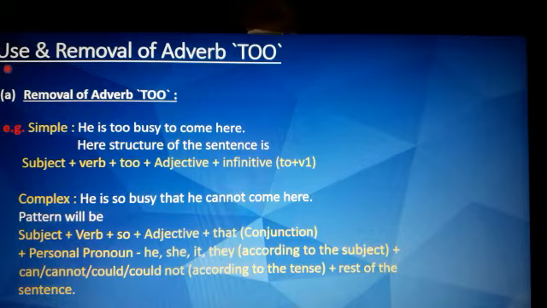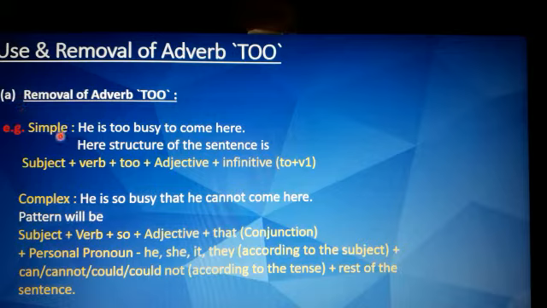Now we will be doing removal of adverb too. Too means more than enough. So here we will see by removing the adverb too how the simple sentence is changed to a complex sentence without changing the meaning. So we start with the first example. He is too busy to come here.